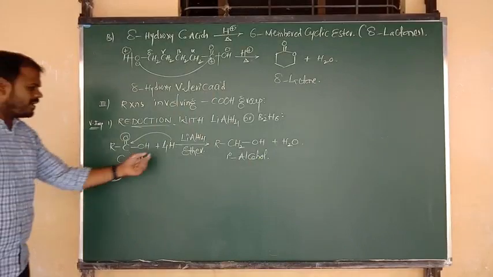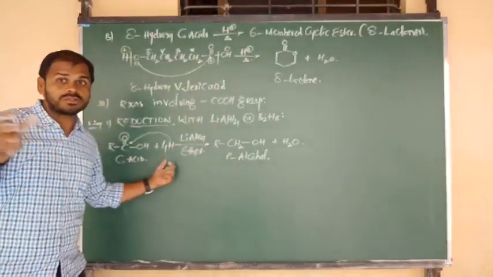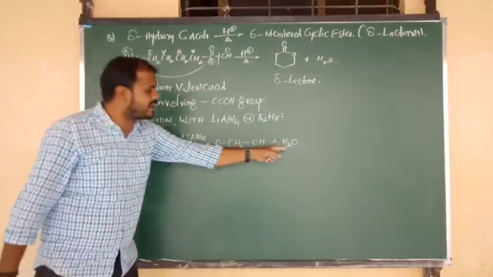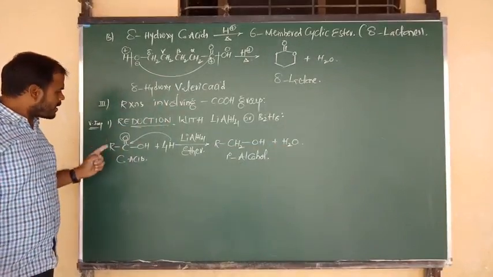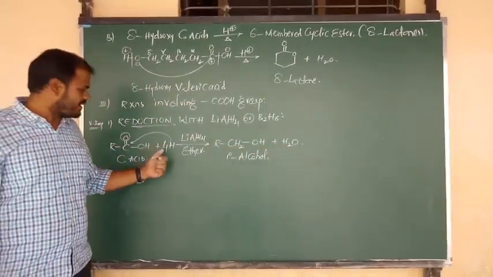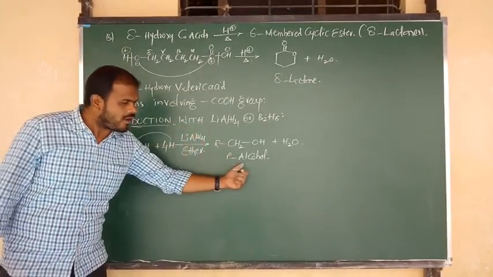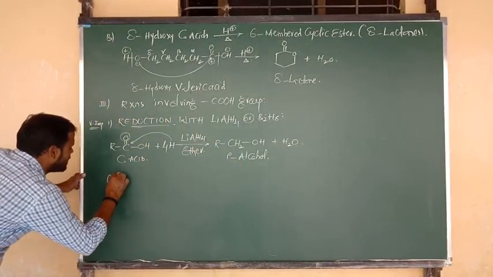So, we are providing 4 hydrogens out of 4: 2 given to the carbon, and the remaining 2 hydrogens are removed in the form of a water molecule. So the statement is: carboxylic acids on reduction with lithium aluminum hydride form primary alcohols. Let me consider 2 examples.